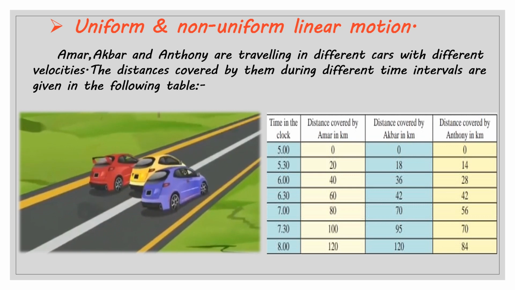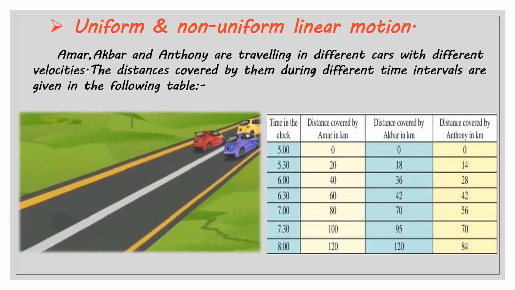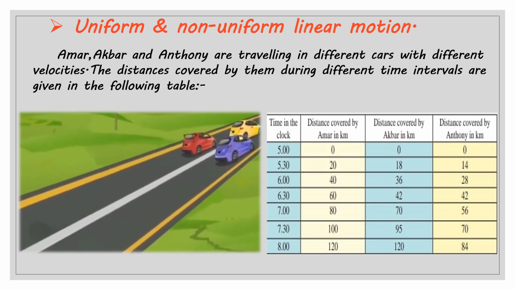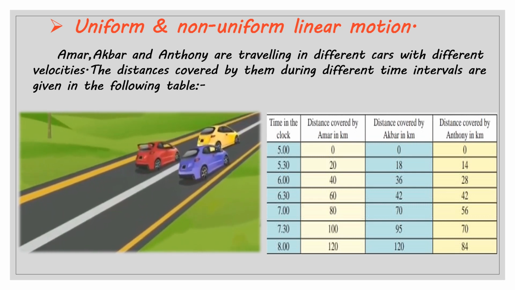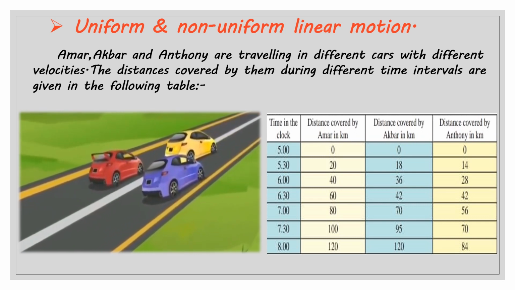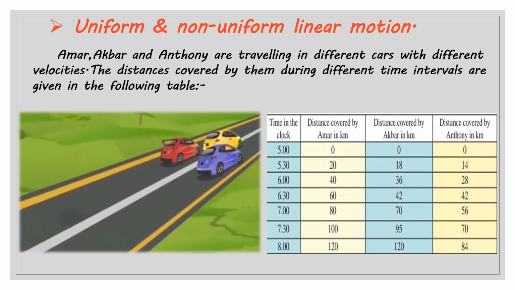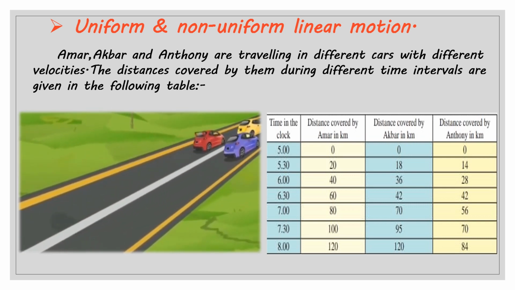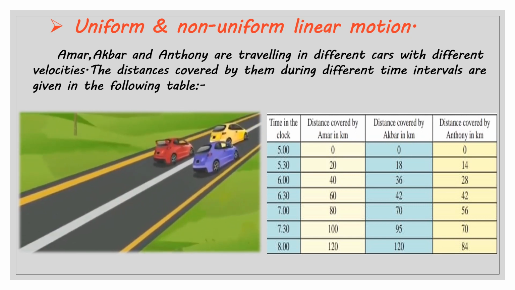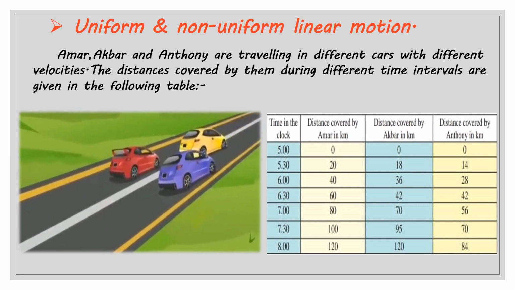But after half an hour, he covers the distance of 18 kilometers. Then again after half an hour, he covers the distance of 36 kilometers and so on. It means that Akbar covers unequal distances after every half hour. So we can conclude that Akbar covers the distance in non-uniform linear motion.